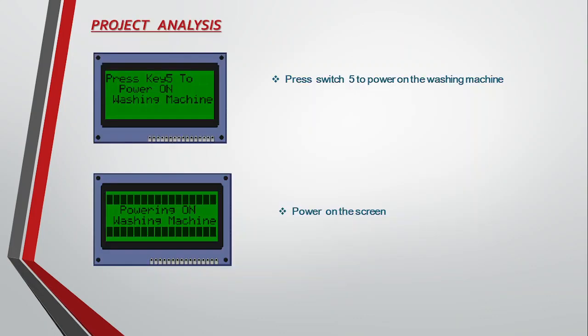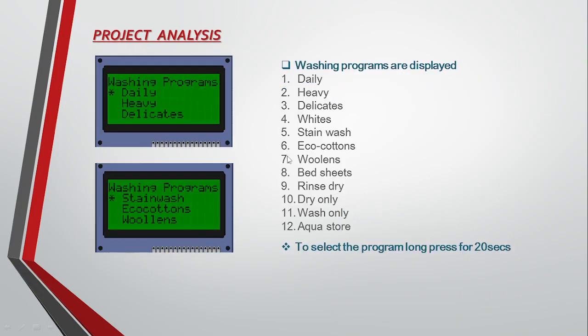Let us discuss the project analysis. When we run the project, the first screen we get is press key 5 to power on the washing machine. When the user presses key 5, he gets the screen powering on washing machine. Then the washing programs are displayed, where we have written around 12 programs: daily, heavy, delicates, whites, stain wash, eco cottons, woolens, bed sheets, rinse dry, dry only, wash only, aqua store.